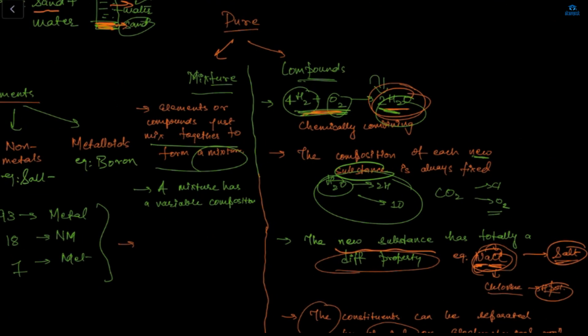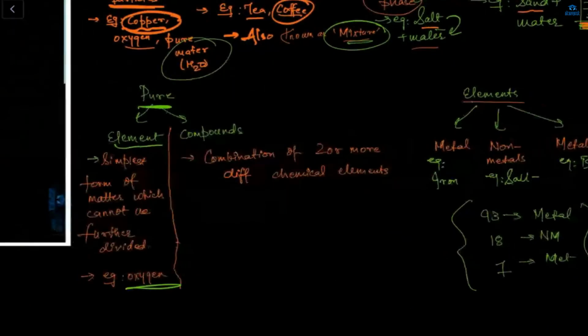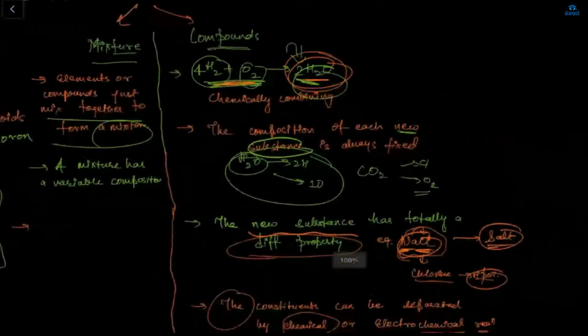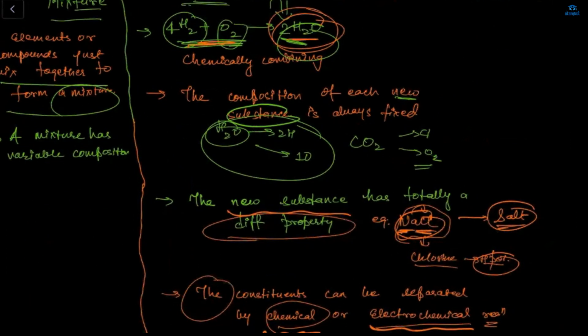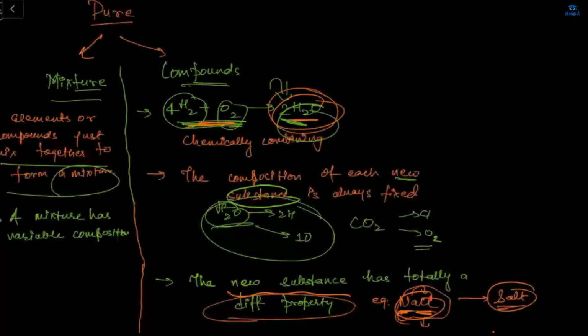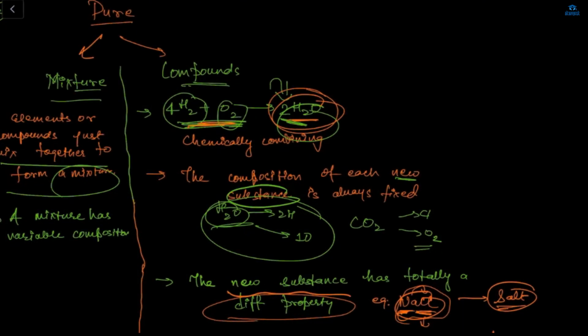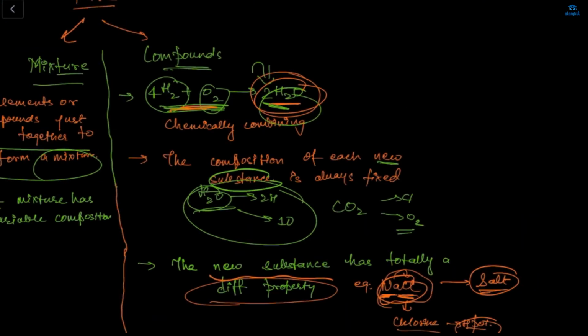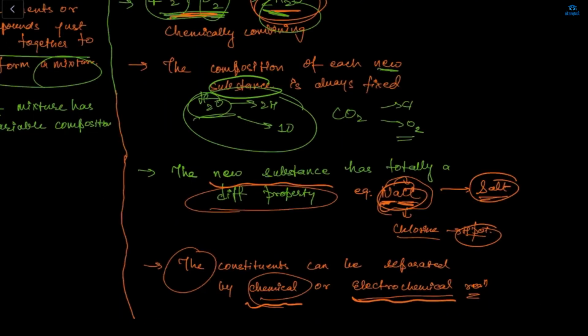And what is a compound? A compound is a combination of two or more chemical elements. Like here, if I'm combining water, H2O, my two H and only one oxygen, it's a combination of various elements, right? H2O. Yes, ma'am. Likewise, CO2, carbon and oxygen.